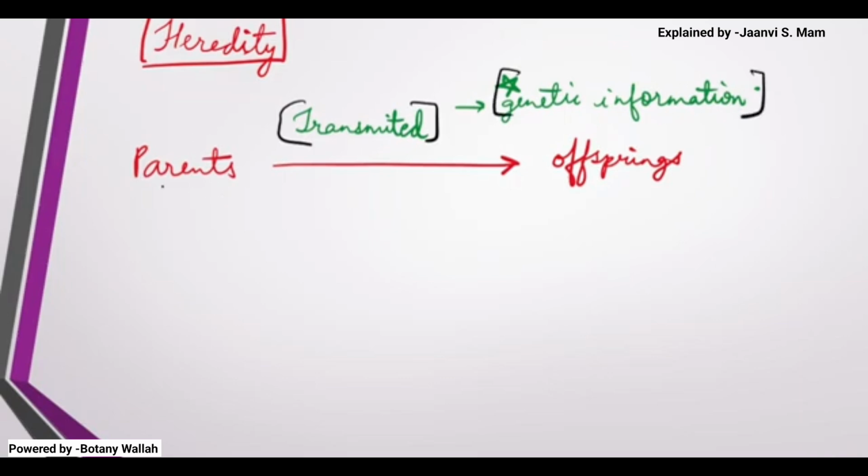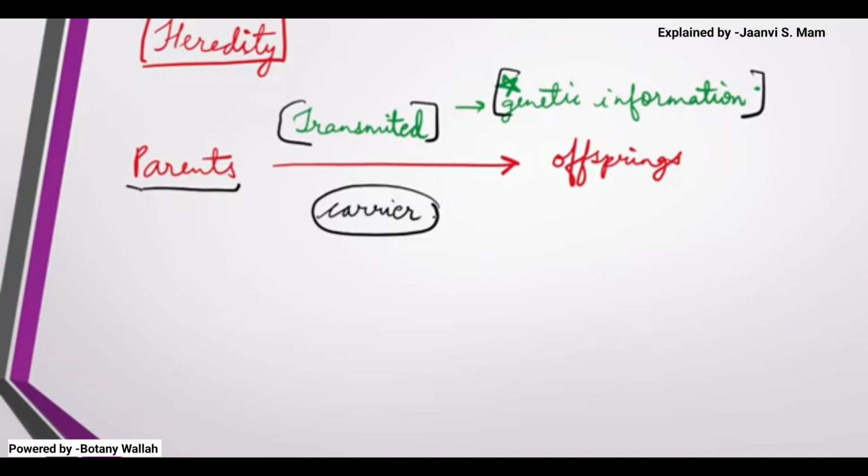He told that something is there which is acting as a carrier, and this carrier is present in the germ cell, you can say gametic cell.